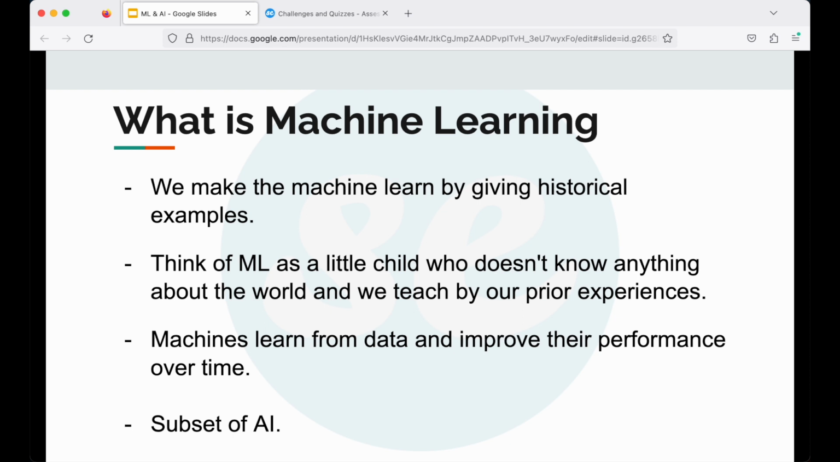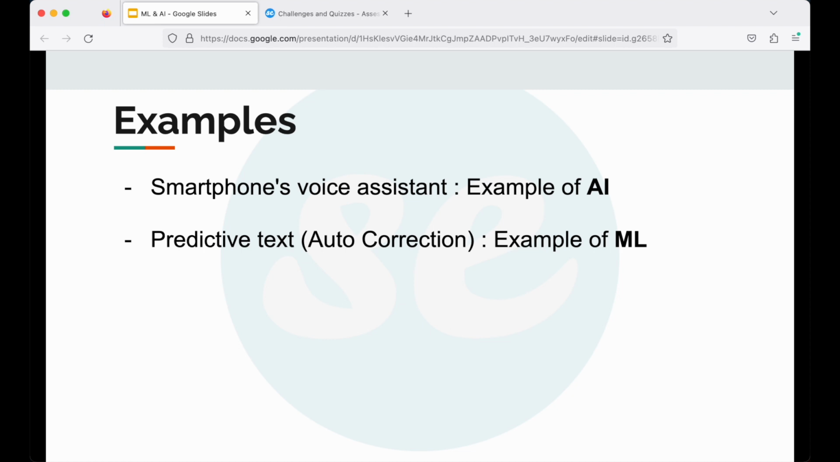Let's now understand the difference between these two using a couple of examples. The first example of AI would be the smartphone's voice assistant, for example, Siri or the Google Assistant. It can understand your questions, learn your preferences, and even crack a joke or two. So it's smart, but it is not necessary that it is learning and improving over time on its own. So it is an example of AI where it is smart enough to understand our questions and our preferences, but it is not improving over time.